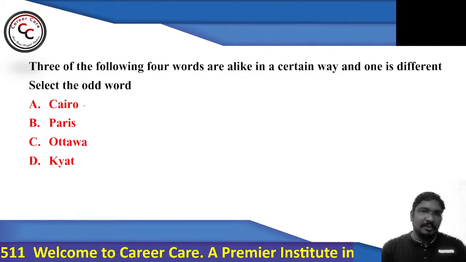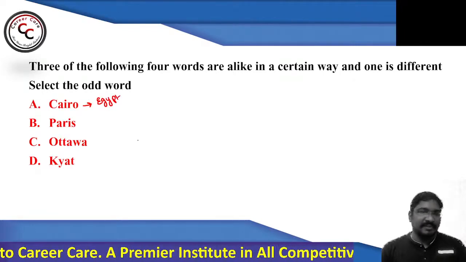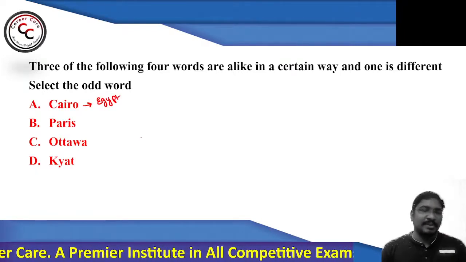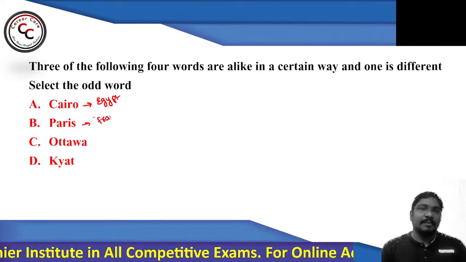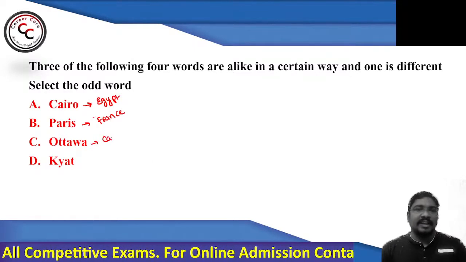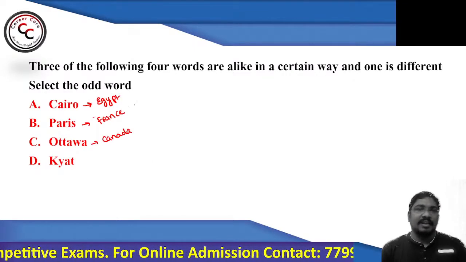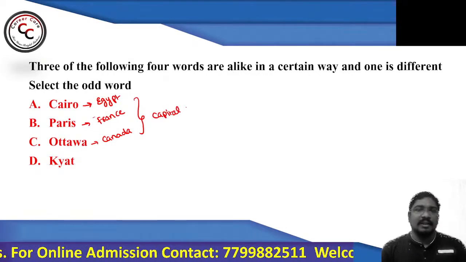Yes. We know that Cairo is the capital of Egypt. Simple. Shivprasad is saying option D, absolutely. We know that Paris is the capital of France. Similarly, Ottawa is the capital of Canada. And these three are what? Capitals of a particular country.